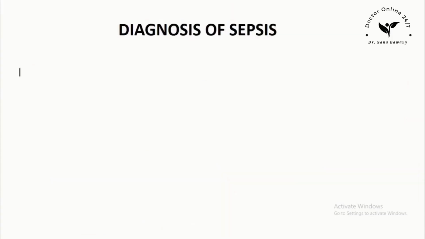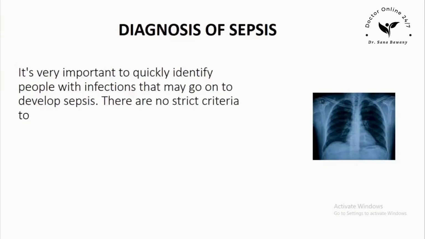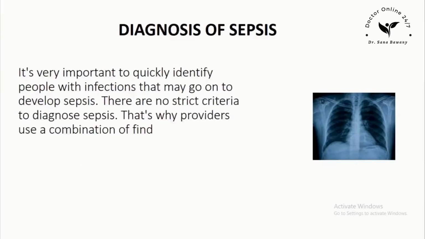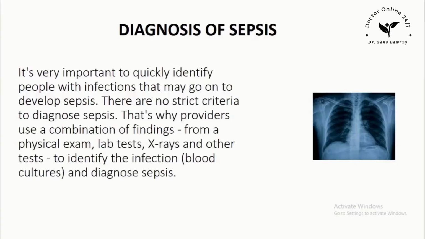How is sepsis diagnosed? It's very important to quickly identify people with infections that may go on to develop sepsis. There are no strict criteria to diagnose sepsis. That's why providers use a combination of findings, from a physical exam, lab tests, X-rays, and other tests, to identify the infection, blood cultures, and diagnose sepsis.